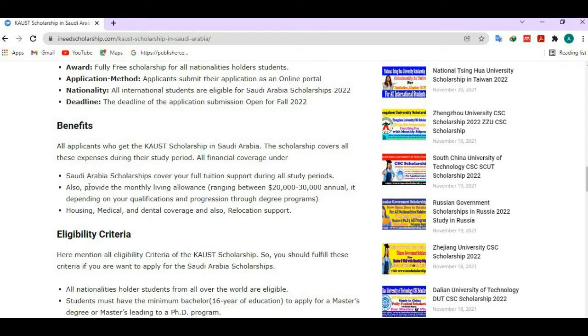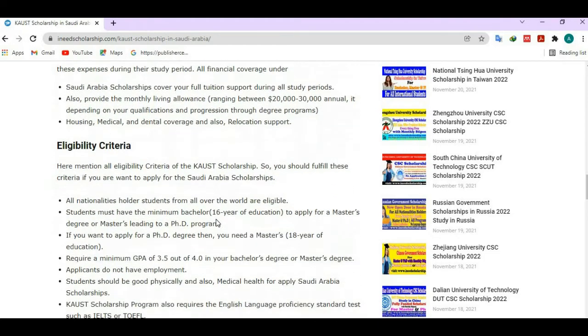Benefits of the scholarship are mentioned here. The Saudi Arabia scholarship covers your tuition fees during all study periods and also provides a monthly stipend allowance. The amount is mentioned here, you can read it. And housing, medical, dental coverage and also support.